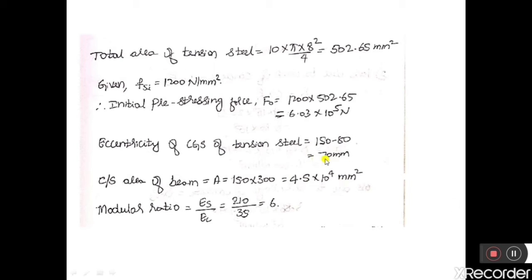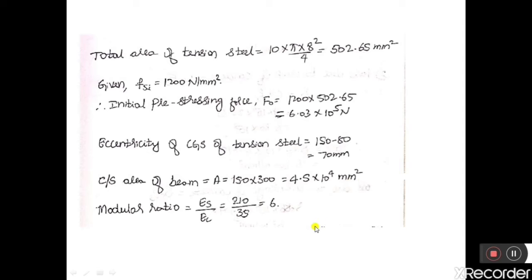And what will be the eccentricity of the cable? So D by 2 is 150 mm and the cables are laid at a distance of 80 mm from the soffit. Therefore, the eccentricity of the cable with respect to the centroidal axis will be 150 minus 80, that is 70 mm. So 70 mm is the eccentricity of the cable. The cross section of the beam, A, is 150 into 300, which is 4.5 into 10 to the power of 4 mm square. This is the cross-section area of the beam.